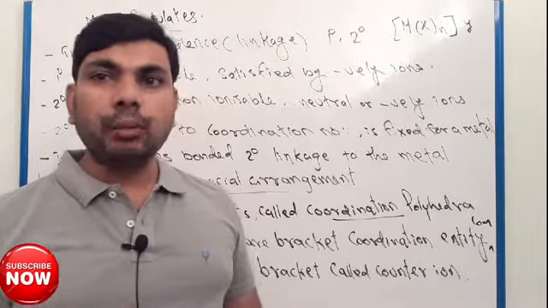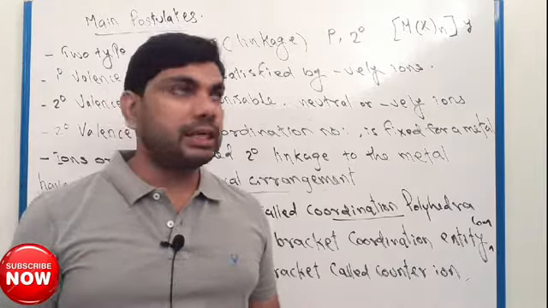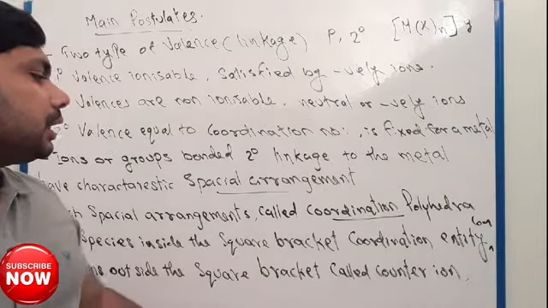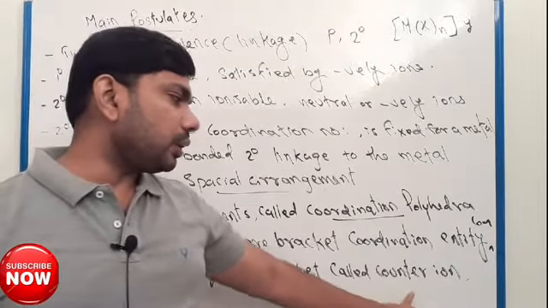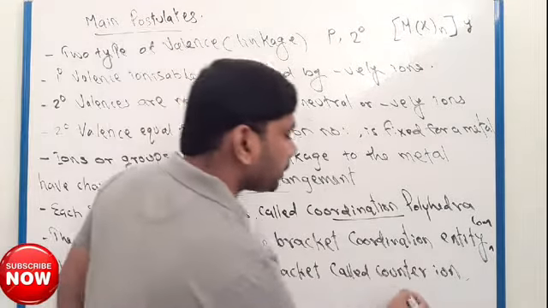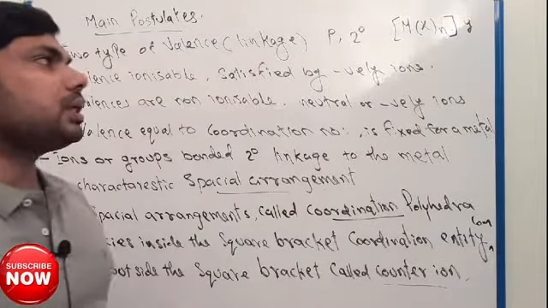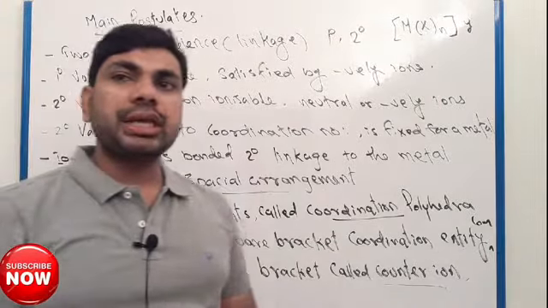And the species outside the square bracket is called the counter ion.